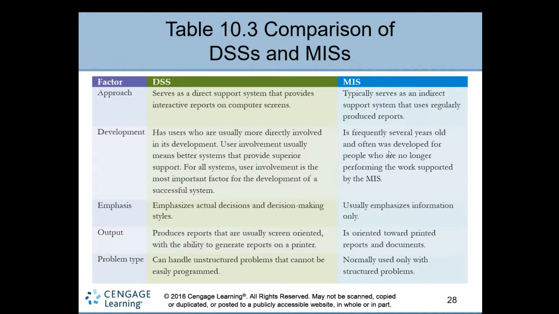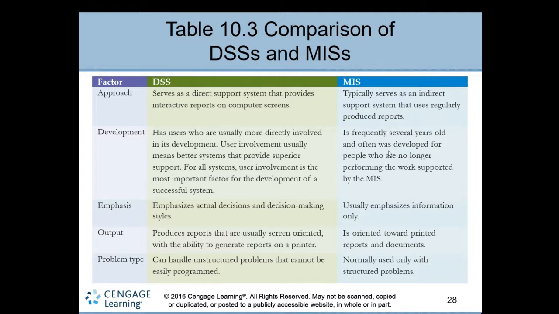The first one is approach. In a decision support system, a computer screen is provided directly to the decision makers and managers, so they can directly interact, get the reports, or see them on the computer screen, which is not available in MIS. MIS is indirect support. It just gives a fixed format of report, standard formats. So there is no direct support to the users in MIS.